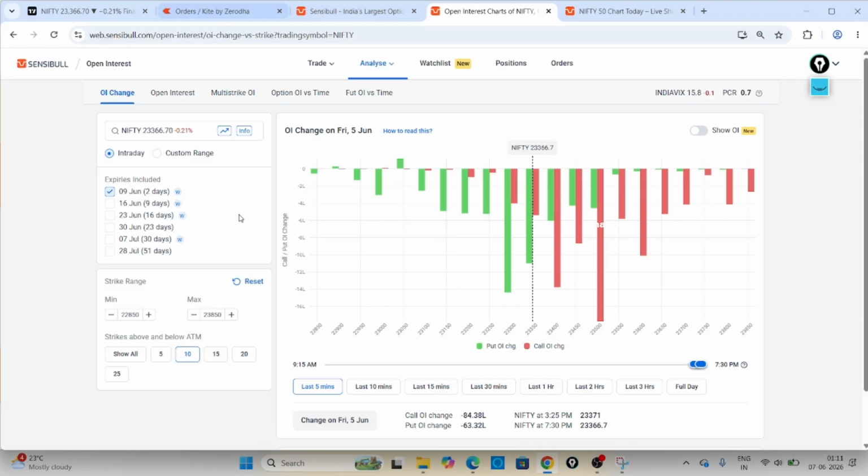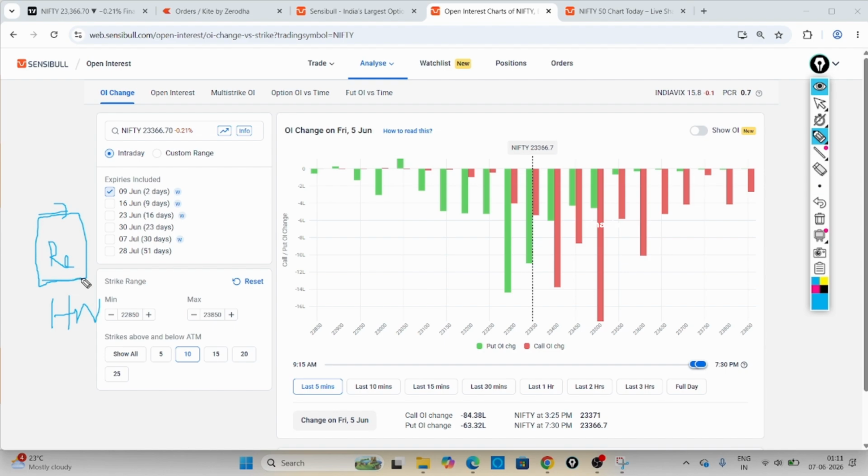For example, there are a lot of traders in the market: big institutional traders, retail traders, HNI traders, and also pro traders, FII traders, DII traders, and local traders. They are all taking positions. If someone takes a position and it spikes up at a particular strike price, then it will show in the data. And if they square off or close it, this bar will reduce.